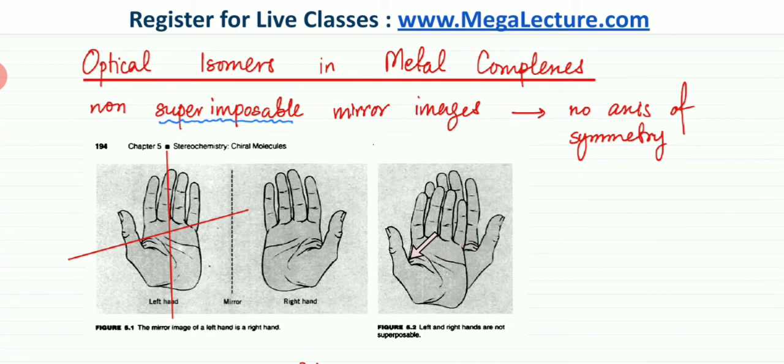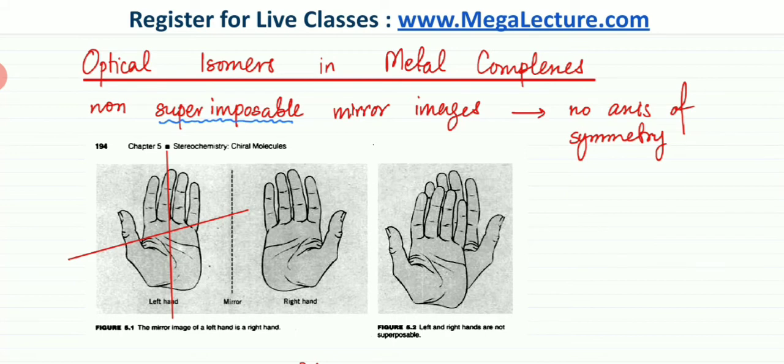Even if you rotate your hand and point the thumb in the same direction as the other hand, the palm would be facing the wrong direction. So the palms would be opposite to each other. No matter what you try, you can have a go, try and rotate one of your hands. It's never going to look like your other hand.